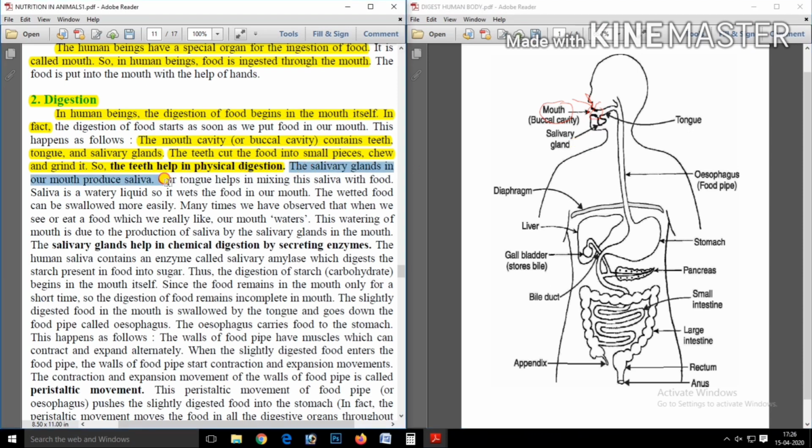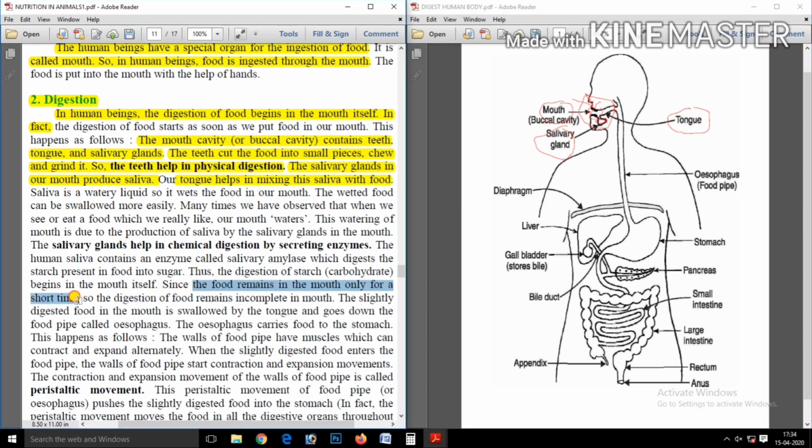Then the salivary gland releases saliva, and our tongue helps mix the small pieces of food with the saliva. So in this part the small pieces of food mix with the saliva with the help of the tongue.